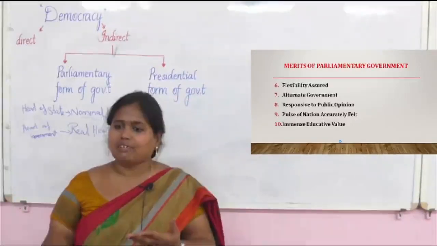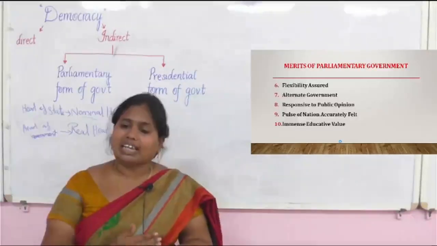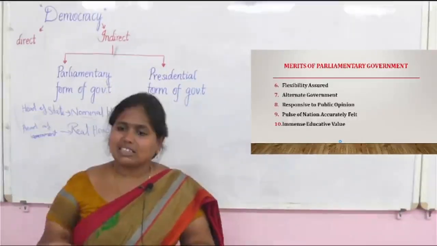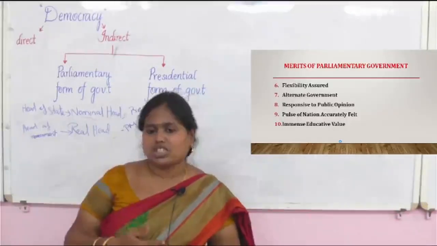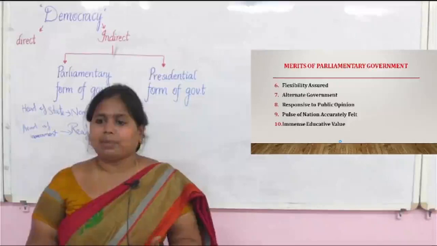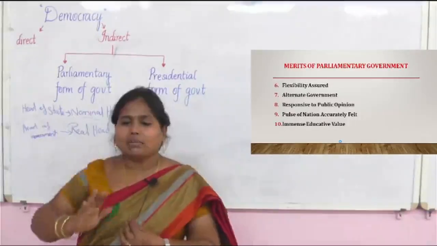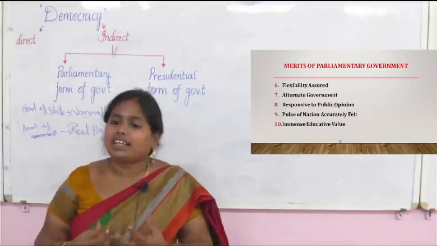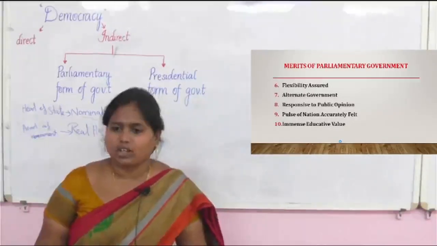We have a rule that they have to inform the people. As a citizen, you have a full right to know about all the decisions, correct? So this is educating the people. In the parliamentary form of government, the government is educating the people regarding the policies and also political ideology.